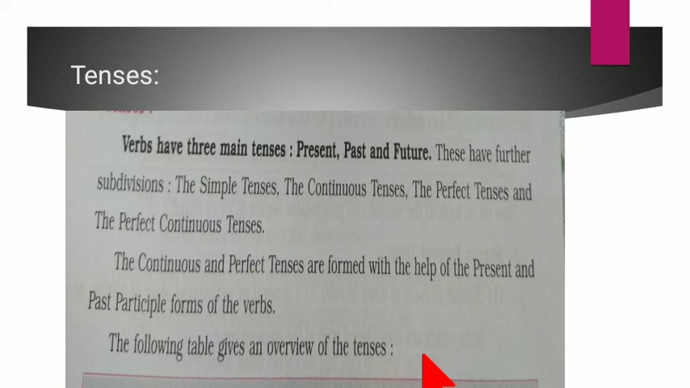The continuous and the perfect tenses are formed with the help of the present and the past participle form of the verb. And here one table is given for your reference. We'll go through this table.